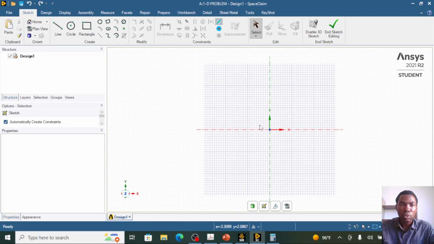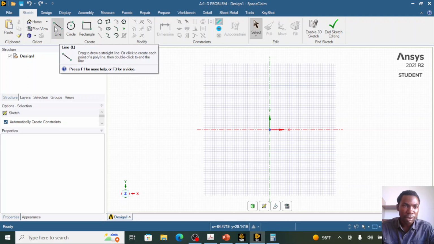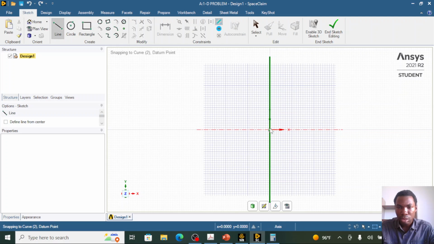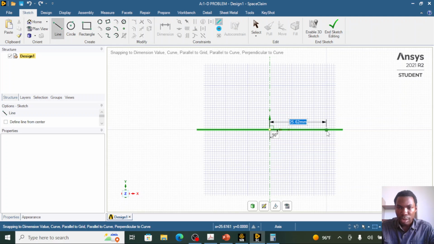In the SpaceClaim working environment, the first thing we need to do is sketch our two material parts using the line command under the create panel here. So I'll click on the line command. I want to start my sketch from the 0 coordinates, the XY coordinate 0, 0. So I put my mouse on the 0 coordinates now. So I click on it and I enter the dimension of the length of this line as 90 mm.